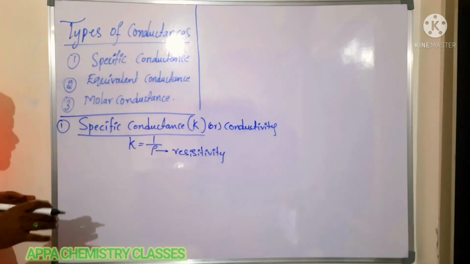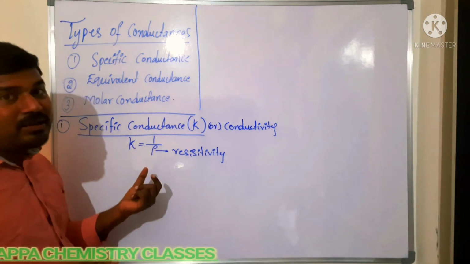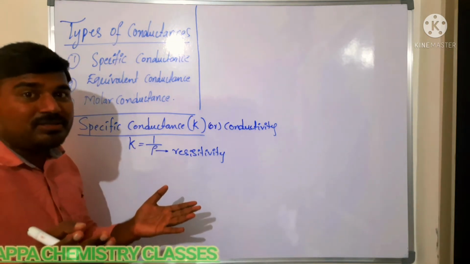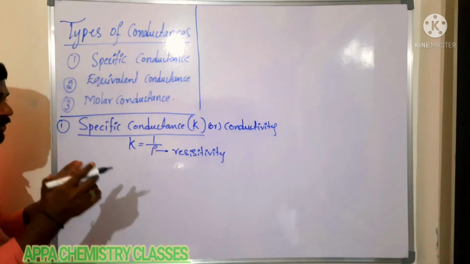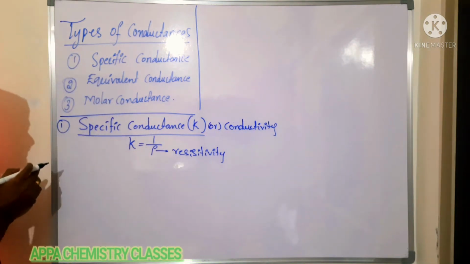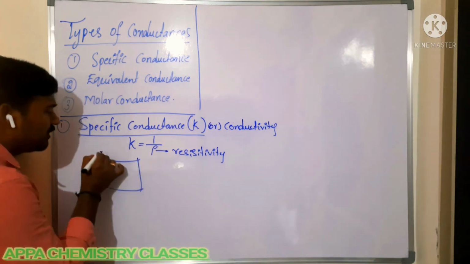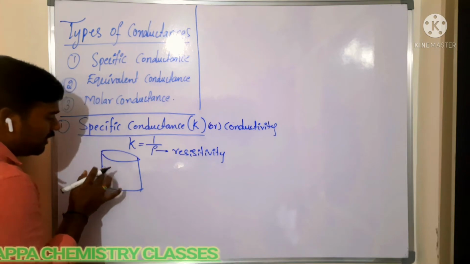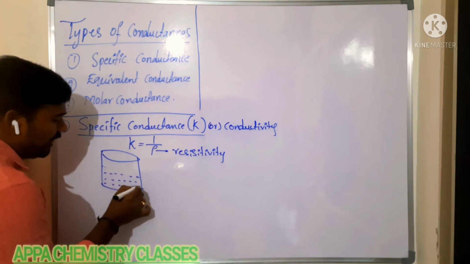Okay? So we can define specific conductance in another way also, that is, the conducting power of all the ions which are present in 1 centimeter cube of an electrolytic solution is said to be the specific conductance. Say for example, we are taking one electrolytic solution which contains so many ions.